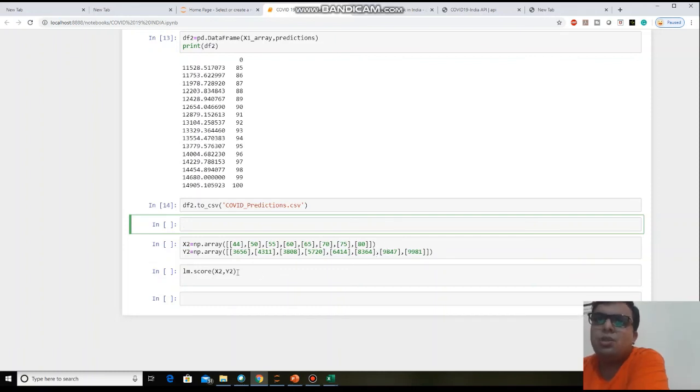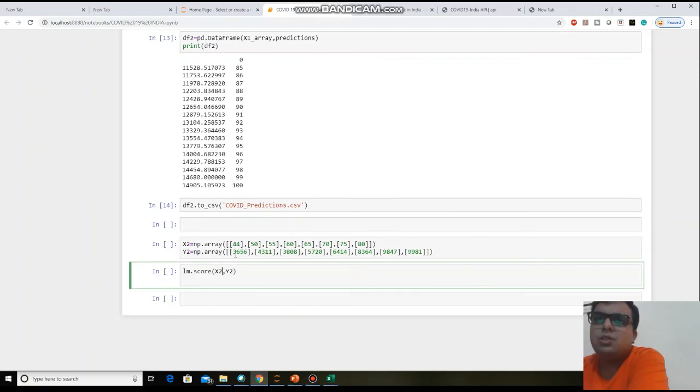Now just use the lm.score function. In that you need to give these days x2, and this score function automatically finds out the predictions on these days, and it will compare those predictions with your original value of y. And after that you will get the score.